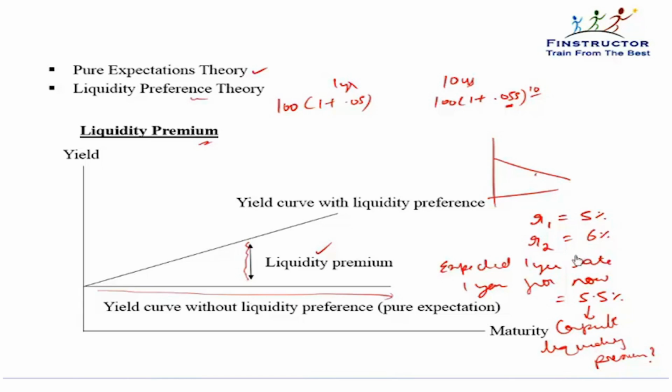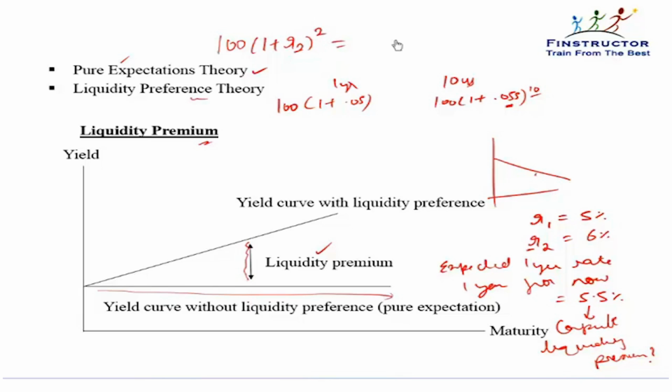Now let's first calculate the 2 year spot rate as would have been from the expectations theory. Let's assume the fair 2 year spot rate is R2. If I borrowed $100 for 2 years, I would have to pay 100 into (1 plus R2) to the power 2 at the end of 2 years.